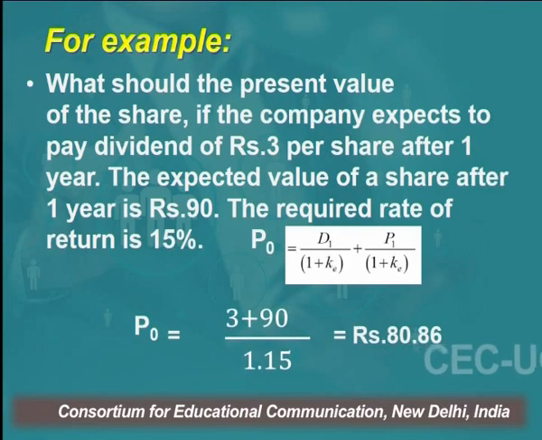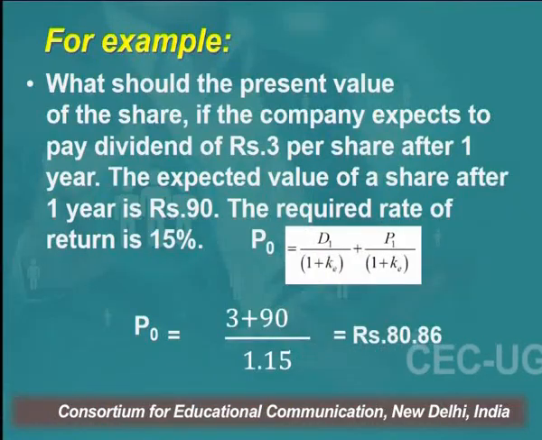So if this is the scenario, then the price at which I should make the investment, or the valuation of the share, should be P0 equals D1 plus P1 divided by 1 plus KE, that is 3 plus 90 divided by 1.15. That comes to be 80 rupees 86 paisa in our example. Means the right valuation of this equity share at present, the zero period P0, is 80 rupees 86 paisa.